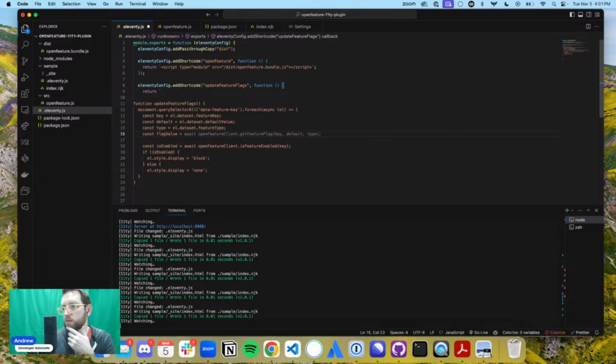Oh, that's true. Do I need flag value? Update feature flags, a boolean of type string. Yeah, so that's what I did there. OpenFeature. Yeah, and we're actually not going to do this. What I'm actually changing is the way that I implemented this from what I did before, because I'm looking at this and it just seems silly to have done it the way that I did it before.